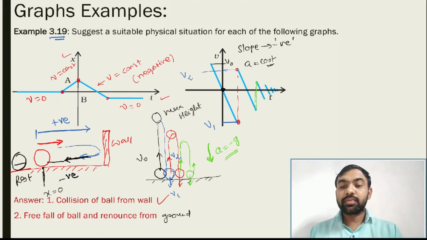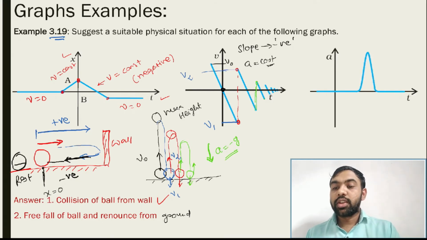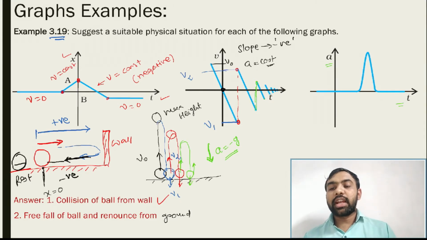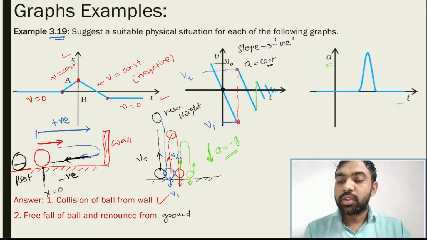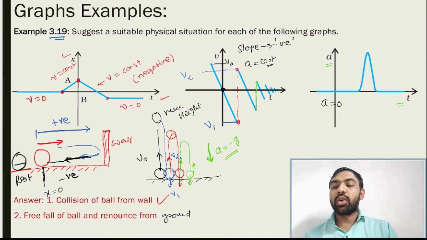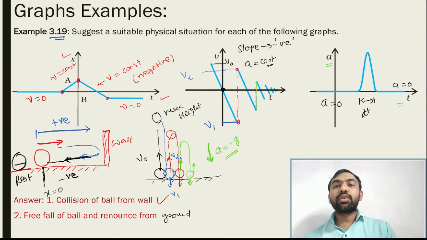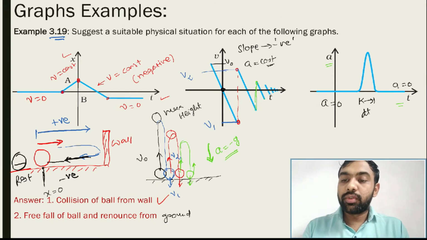Okay, now comes the next one. So the next graph is this one. Here an a versus t graph is given. So initially a is equal to 0, and finally also a is equal to 0. So for a small time, the acceleration applied means for a small time dt the force is applied on a body.